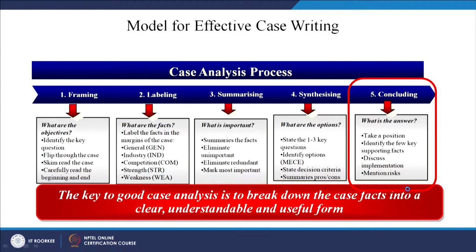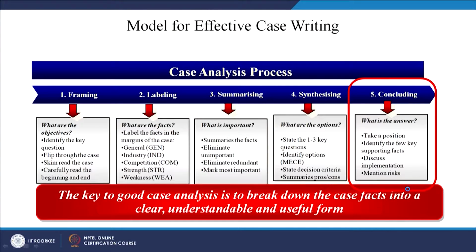So, we have talked so far about framing, labeling, summarizing and synthesizing, identifying the key questions and then synthesizing them, stating the decision criteria and summarizing the pros and cons. Now we have to conclude, so we will talk about how to conclude. In concluding, there are certain parameters.